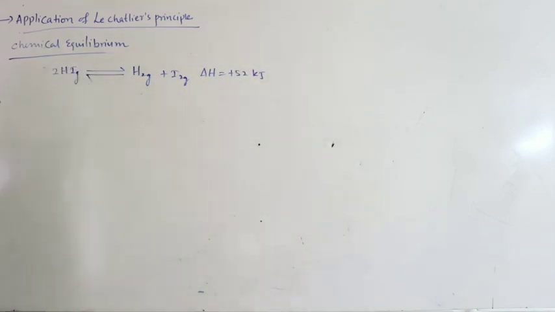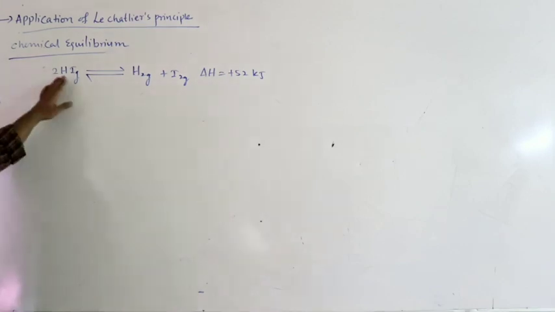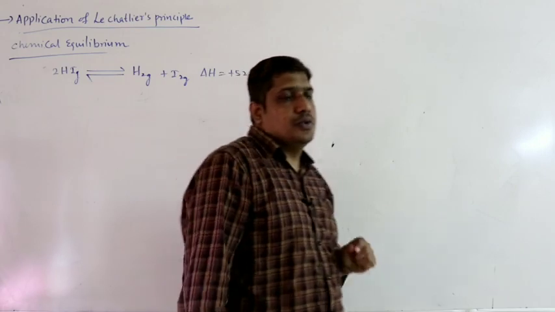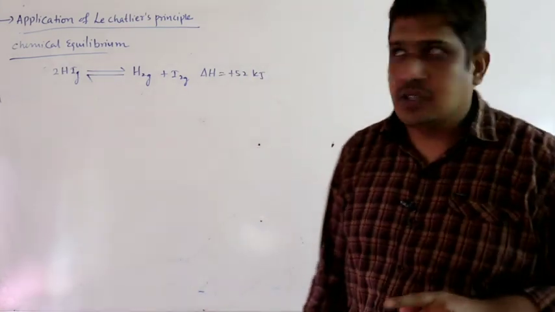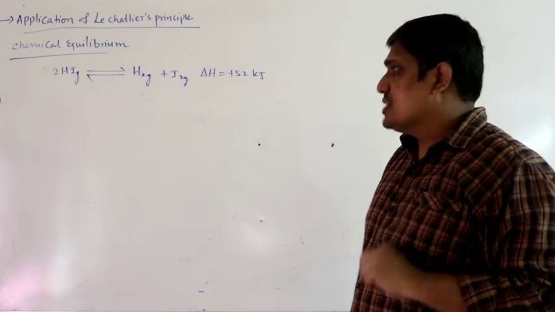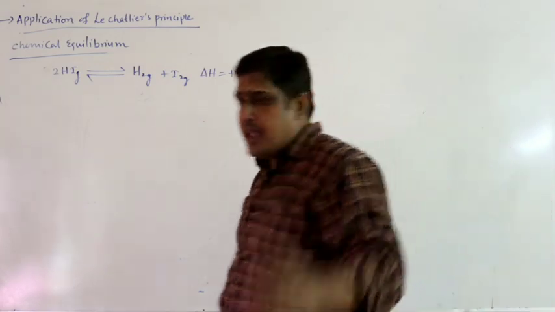So next reaction, decomposition of HI. HI decomposes to give H2 plus I2, delta H is plus 52 kilojoules. As you can see, delta H is positive, that means forward reaction is endothermic. If forward is endothermic, backward reaction must be exothermic.